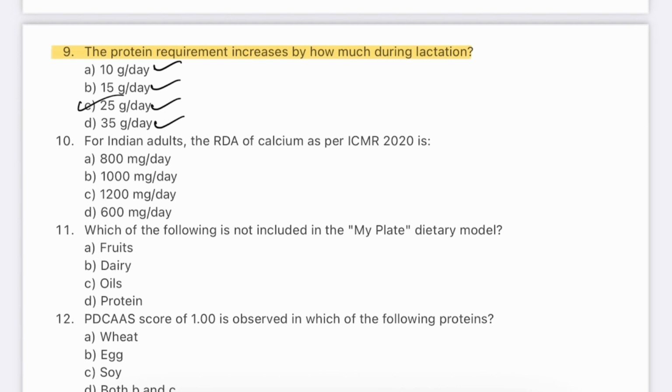ICMR recommends an extra 25 grams per day of protein during early lactation. Protein supports hormonal functions, tissue repair, and immune transfer via breast milk. Insufficient milk can affect milk quality and maternal health.